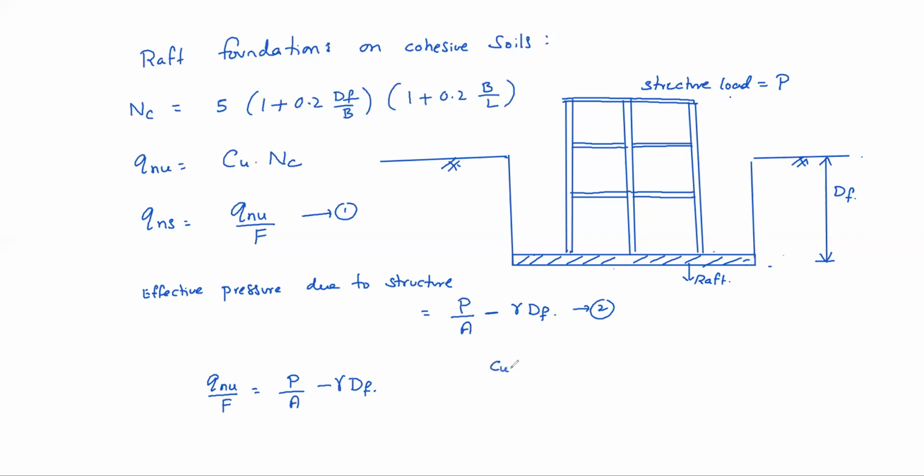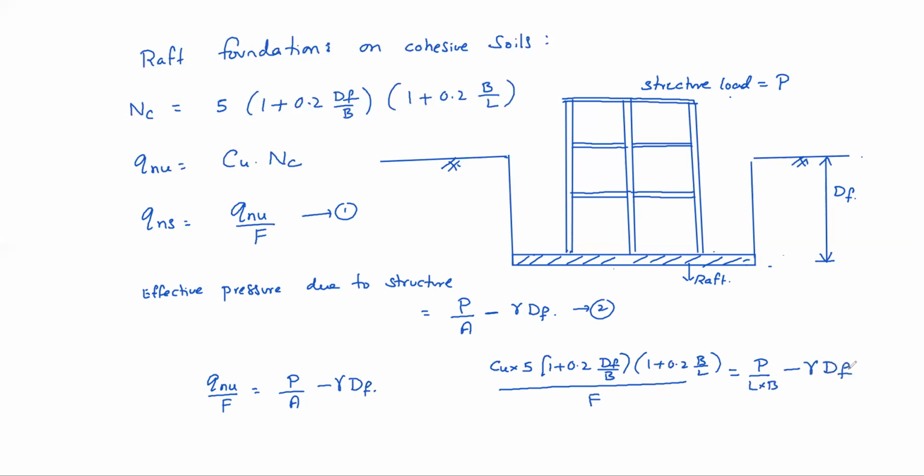That means Cu into NC is 5 into 1 plus 0.2 dF by B into 1 plus 0.2 B by L divided by factor of safety, equal to structure load divided by area, that is L into B. Area means here L into B. Structure load is there, minus gamma into dF.